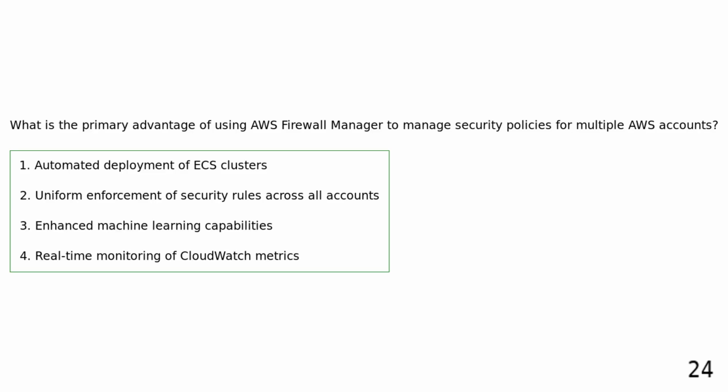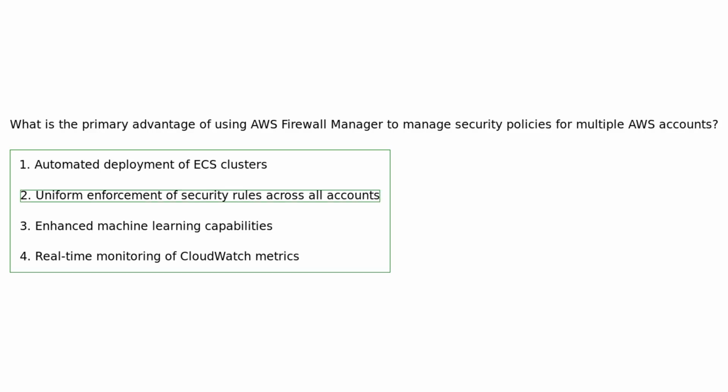What is the primary advantage of using AWS Firewall Manager to manage security policies for multiple AWS accounts? Automated deployment of ECS clusters. Uniform enforcement of security rules across all accounts. Enhanced machine learning capabilities. Real-time monitoring of CloudWatch metrics. The primary advantage of using AWS Firewall Manager for multiple AWS accounts is the uniform enforcement of security rules across all accounts for consistent security.